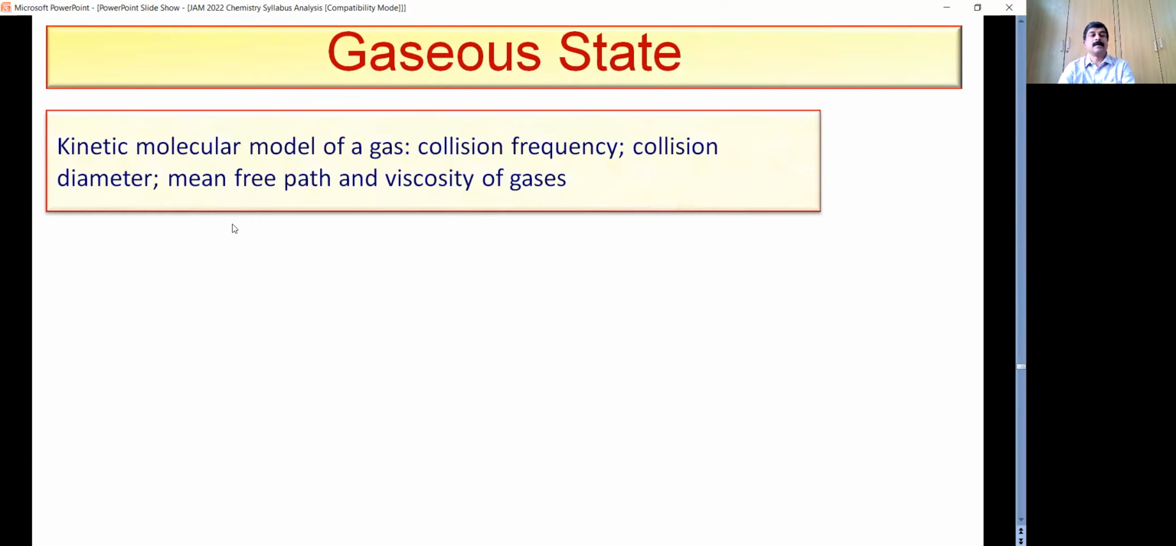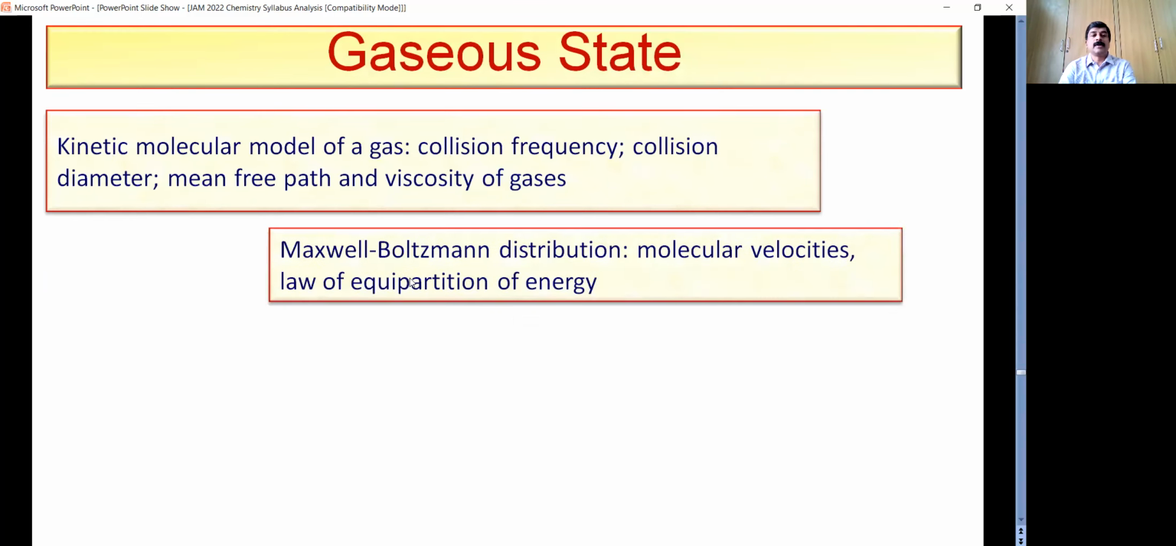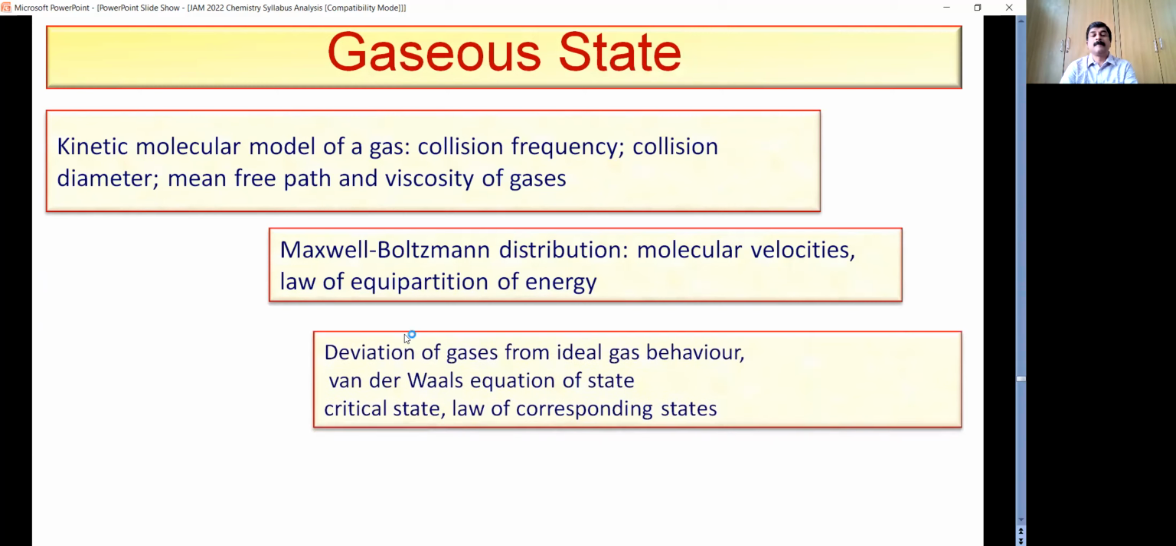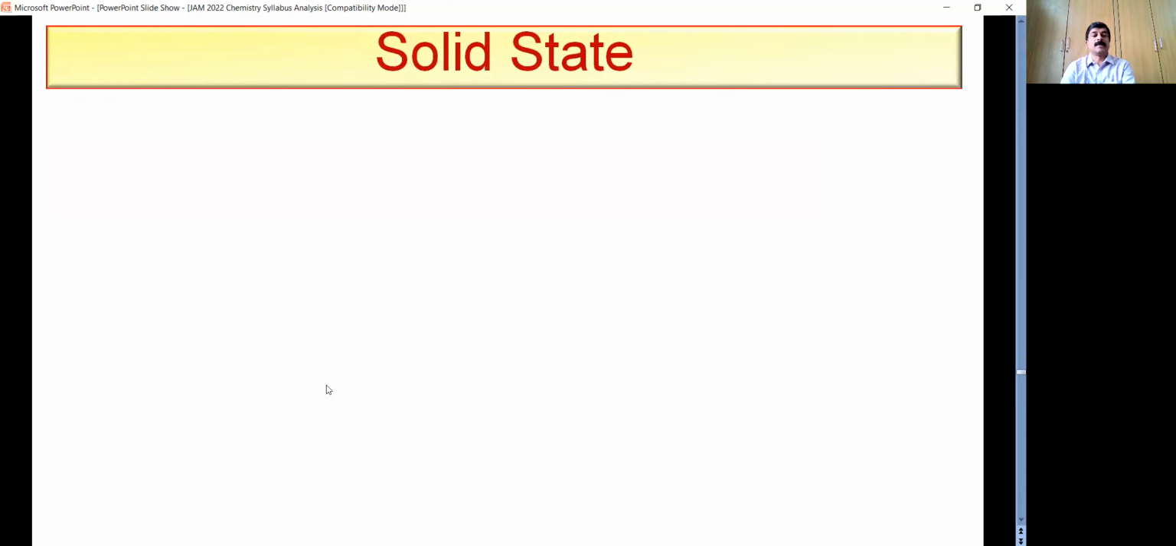Moving on to the gaseous state: kinetic molecular theory. Then you also have the Maxwell-Boltzmann distribution of molecular velocities. Then deviation from ideal behavior, that is the concept of real gases. Then the van der Waals equation, various terminology, various constants involved. Then you have the critical state, critical constants, and the law of corresponding states.